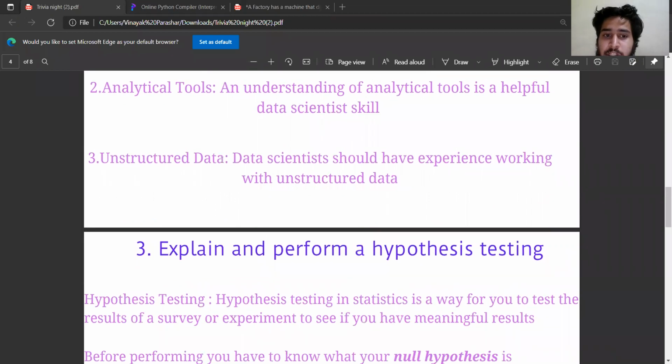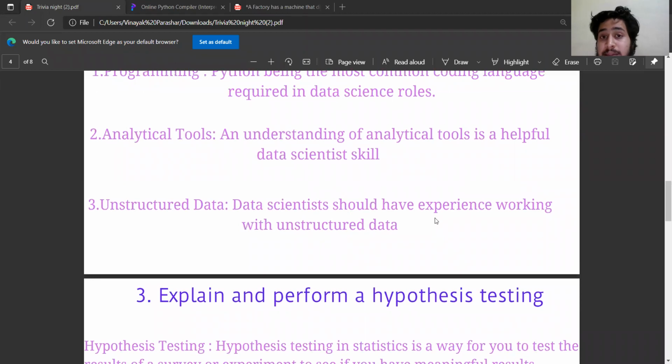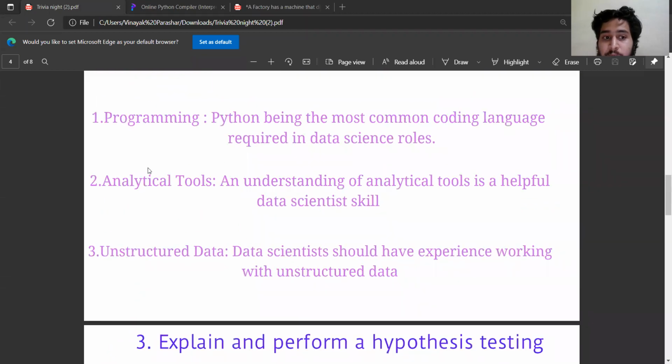Now, coming to this unstructured data, the data scientist should have experience working with unstructured data. Unstructured data is data that we just don't have an idea about. For example, Amazon websites, social media platforms, e-commerce websites, all these websites are using unstructured data because the consumer can buy anything according to his or her taste in the items. And according to that, the data scientist should be able to work with that. So that is unstructured data, and we can only work with unstructured data with the help of the analytical tools.